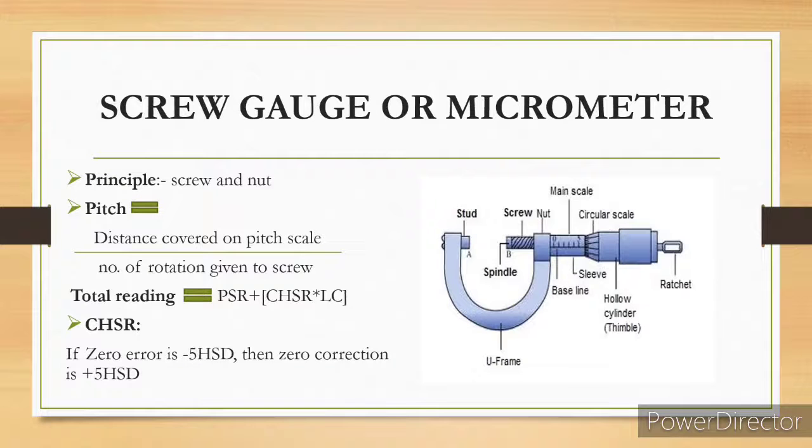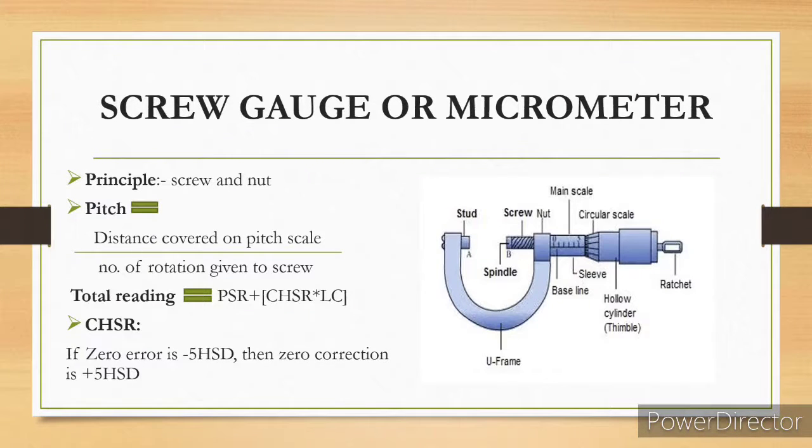Here the least count will always be 0.01. In the last slide I told you that least count is 1 MSD divided by the total scale division. So here also 1 MSD means 1 mm itself, but divided by total divisions, which in the screw gauge is 100, so 1 by 100 is 0.01 mm, the least count for the screw gauge.